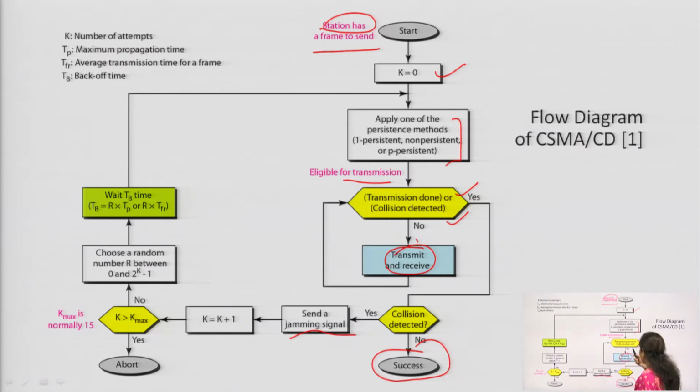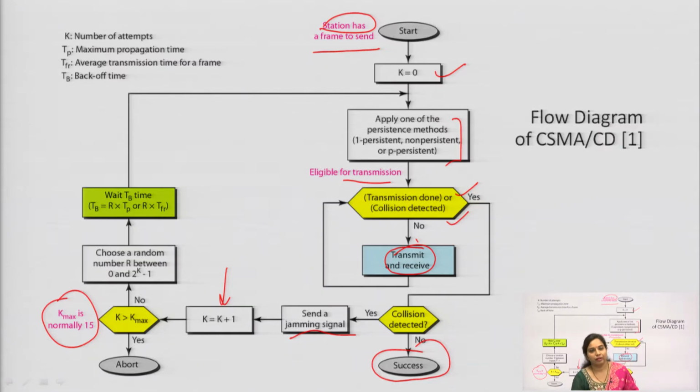If it is not detected, then it will go back again, and the transmission procedure will start again. This is for the next attempt that has to be made, because we have sent a jamming signal. Then the maximum number of attempts possible in this case is 15. Normally, we have set it to 15, so that in 15 attempts it will transmit the data perfectly and receive the data perfectly before collision detection has taken place.